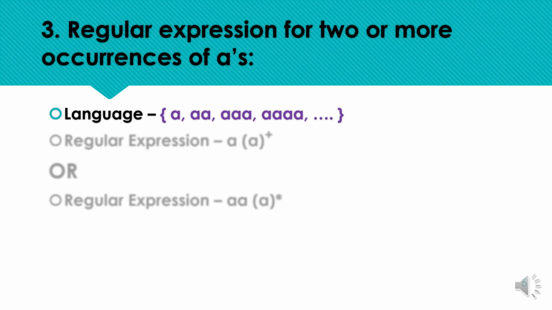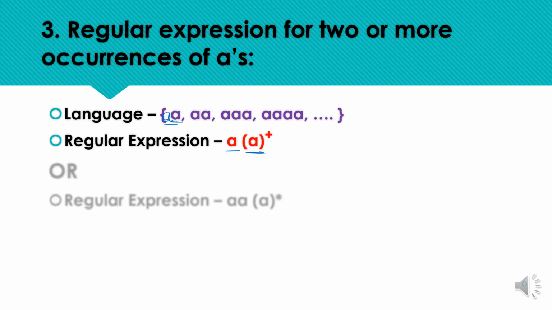So the minimum acceptable string should be with length 2 and 2 a's. Here, sorry, this should not be the minimum string to be accepted. Here we need double a as a minimum string for the acceptance. So please correct it here. It should be double a for the minimum acceptable string, and the corresponding regular expression can be a followed by a plus, means we need at least one occurrence of a followed by one or more occurrences of a.